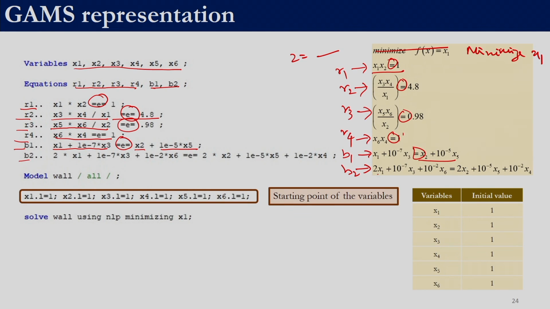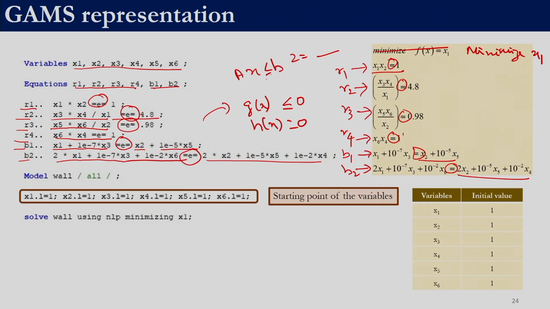Similarly we have equation B2. Over here, unlike in MATLAB wherein we were forced to provide the right hand side as less than or equal to 0 for nonlinear constraints, and for nonlinear equality it is of this form, so we had to transform the problem into this particular form. Here there is no need to do anything of that sort, right. The right hand side can actually be an expression, it need not be a constant. And again in MATLAB we were restricted to solve only a minimization problem. Here we do not have that problem. We can solve a maximization problem directly without transforming it into a minimization problem, right.